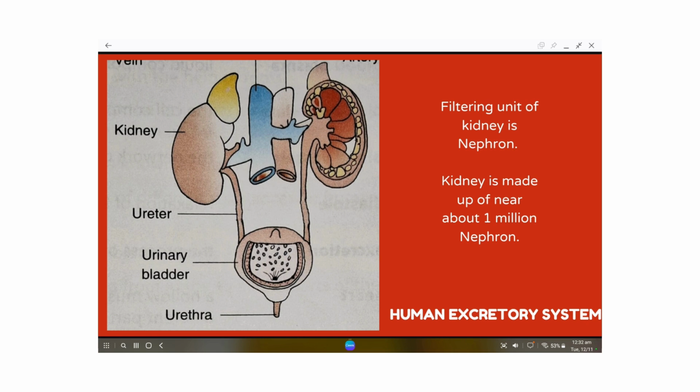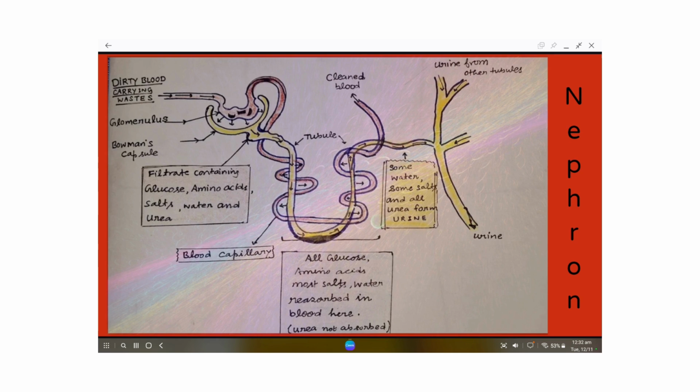So what are the two subunits of the nephron? The first one is the Bowman's capsule and the second is the tubule. Now look at the images given here.